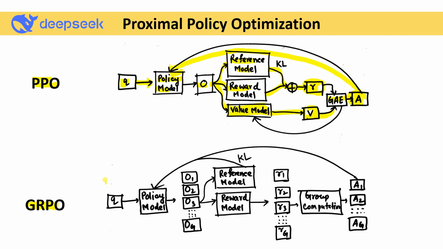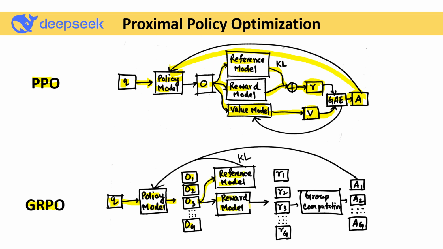Now in the case of GRPO, you can see the same thing. We pass questions to the policy model, and the policy model tries to generate a bunch of outputs. From the outputs, it passes to the frozen models, the reference model and the reward model.